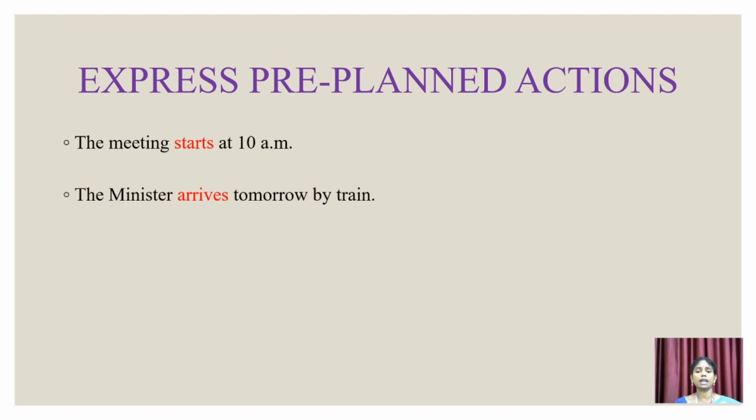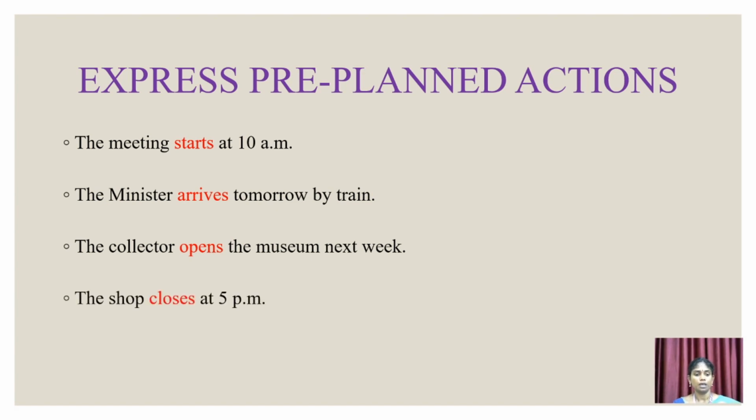The next, the minister arrives tomorrow by train. Tomorrow the minister will be coming by train. So, arrives. Next, the collector opens the museum next week. Only next week the collector is going to come. But since it is pre-planned, you are expressing it today itself. So that's why here we are using the verb opens. The shop closes at 5 p.m. Every day the shop closes at 5 p.m. So you are expressing a daily routine. That's why here we are using the verb closes.